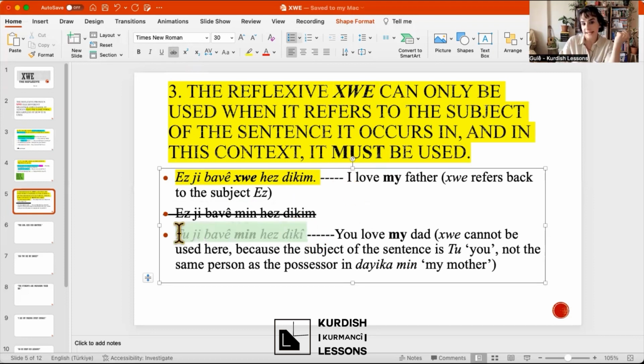And for example, here, second one: tu jibave min hasdiki. You love my dad. So here it's not khwe, because the subject is tu, and I am the owner of the dad. So it's not matching. It's not the same person.